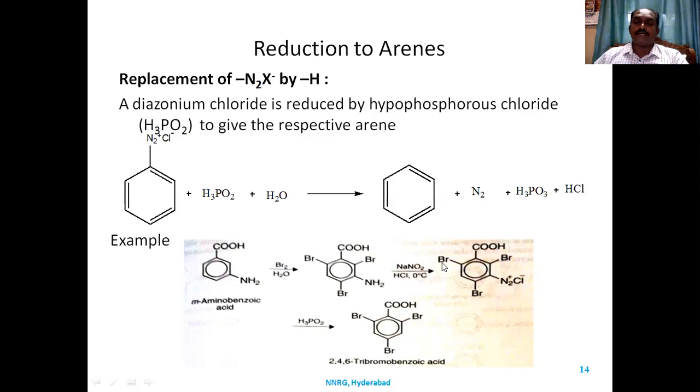That gives 2,4,6-tribromobenzene diazonium benzoic acid, which when treated with hypophosphorous acid gives rise to tribromobenzoic acid. So this is the best method to perform the reaction very easily compared to simple benzoic acid, because benzoic acid has a deactivating group. Electrophilic substitution reaction is not that easy for this reaction.